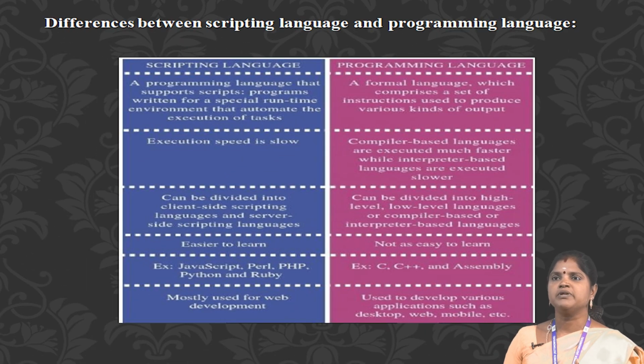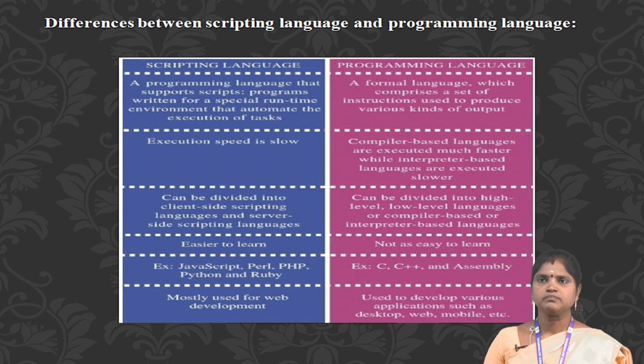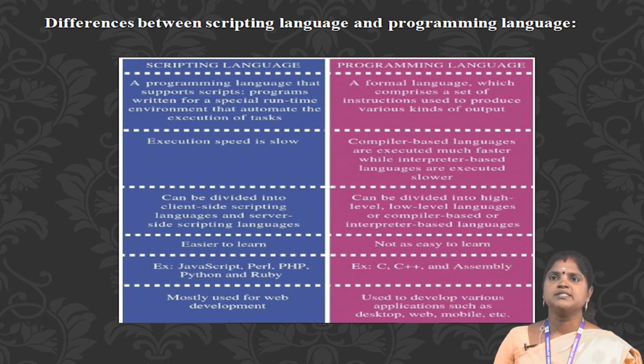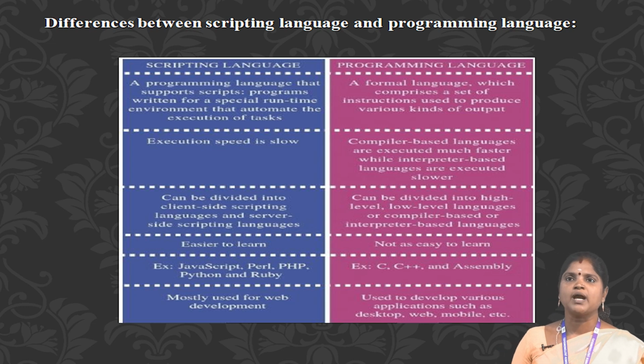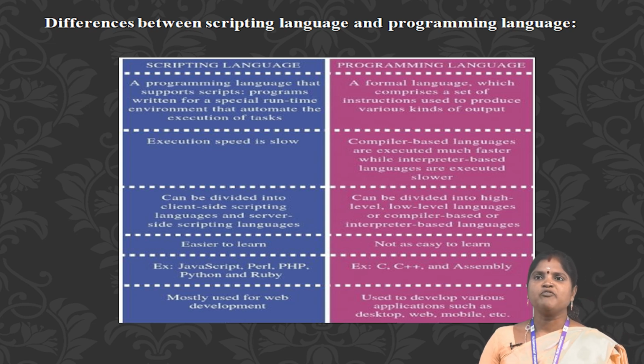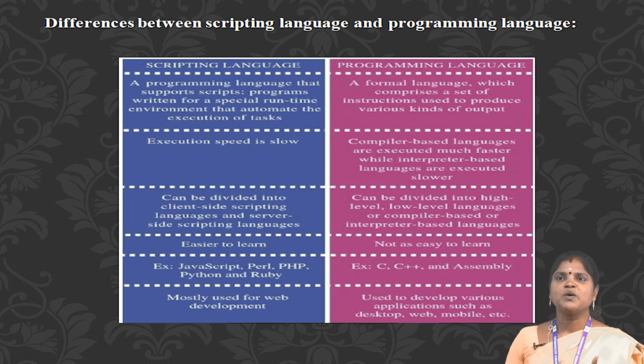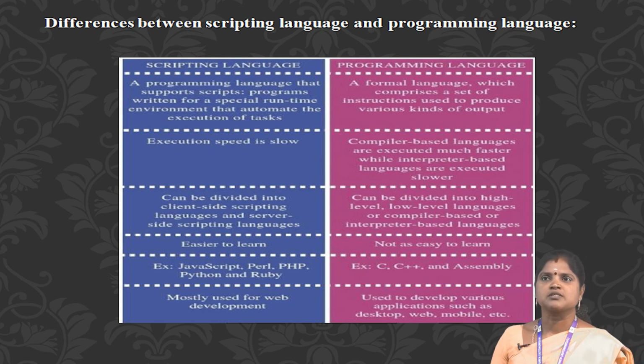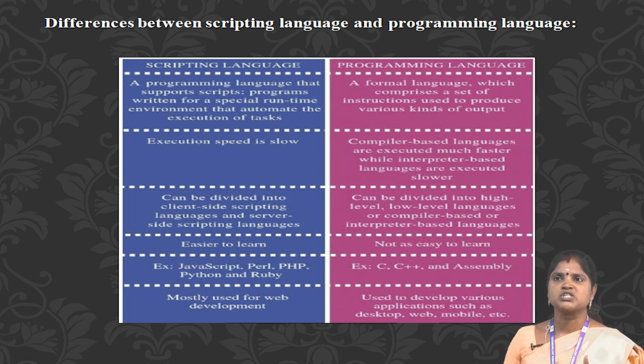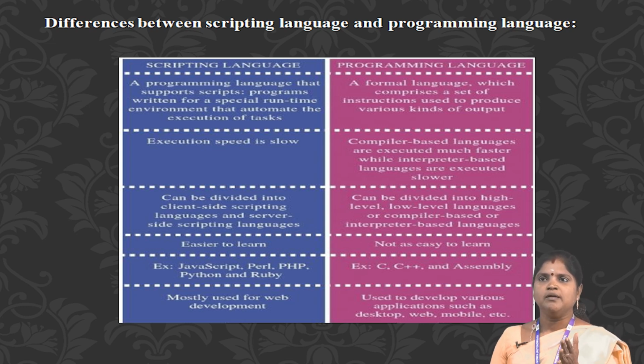What are the differences between a scripting language and a programming language? Scripting language: a programming language that supports scripts, programs written for a special runtime environment that automates the execution of tasks. Programming language means a formal language which comprises a set of instructions used to produce various kinds of output.